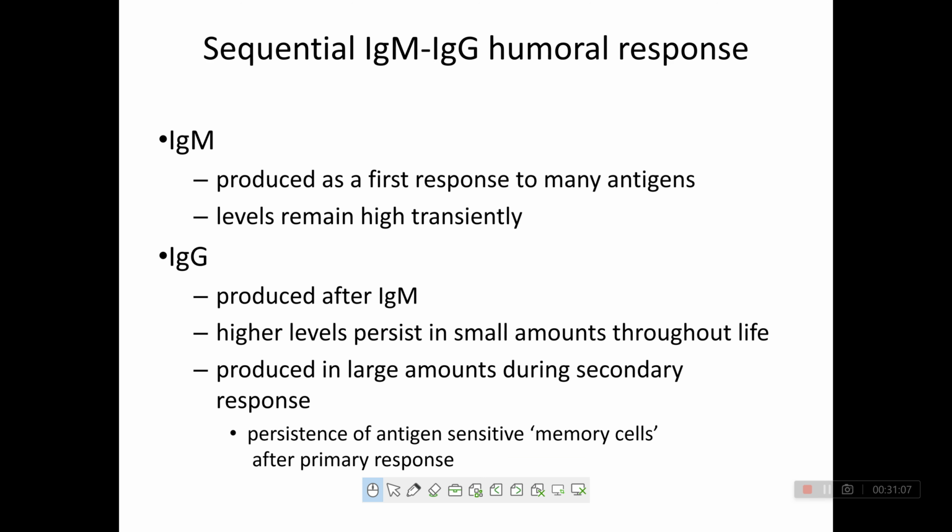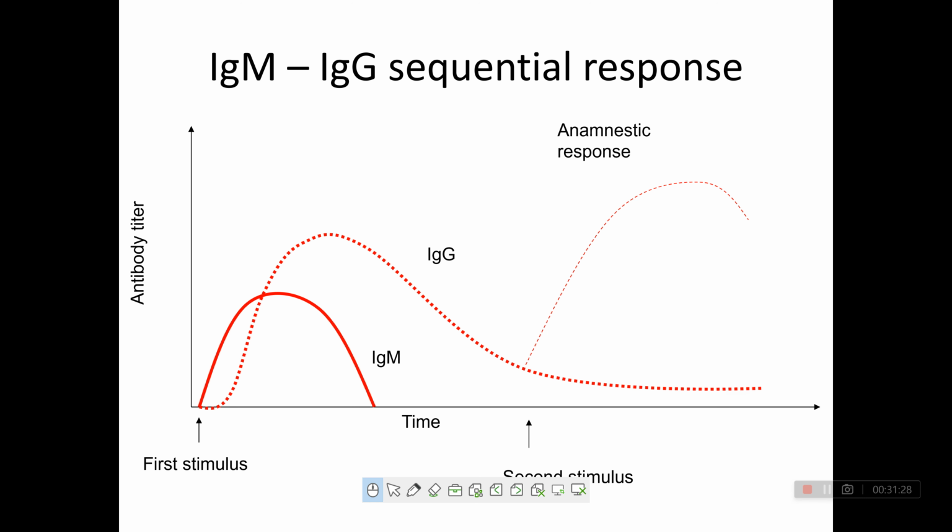Right? Sequential IgM and IgG humoral response. IgM is the primary response. The level of IgG will be increased in the secondary response, or it is produced after the IgM. It persists at a higher level, a smaller amount throughout life, and a larger amount is produced during the secondary response. Already I told this. See, this is the graph of IgM and IgG.